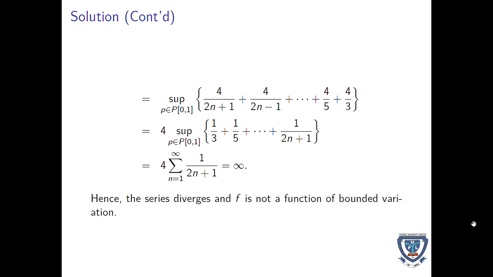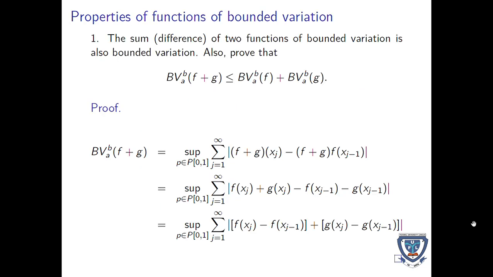So using our tests again, any of the tests you use, whether it's the ratio test, limit comparison test, Raabe's test, any of the tests you wish, use it to check whether this series converges. And we've done that and we discover it's infinity, hence the series diverges and f is not a function of bounded variation.